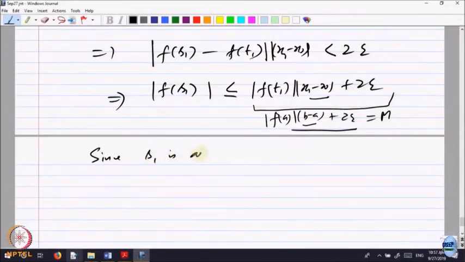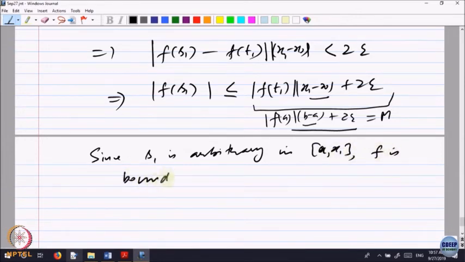Since S1 is arbitrary in the first part, that is a to x1, f is bounded in x0, that is a to x1. So, what we have shown is we have found a partition.